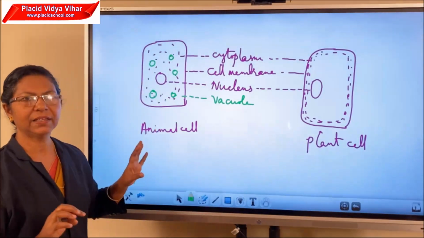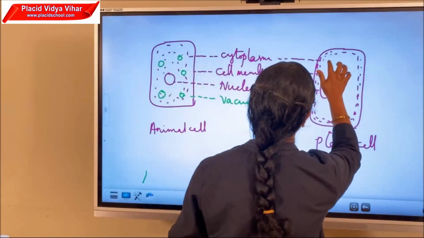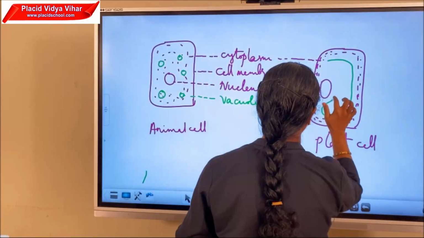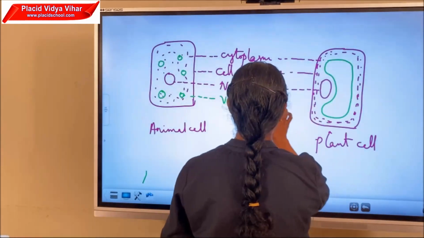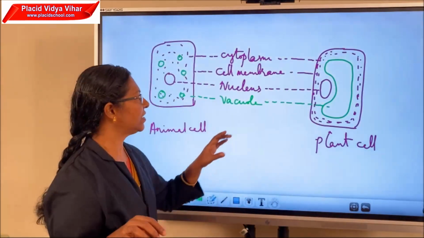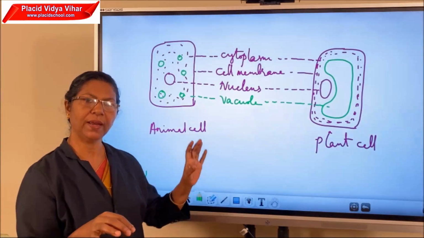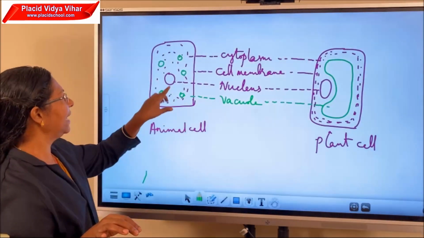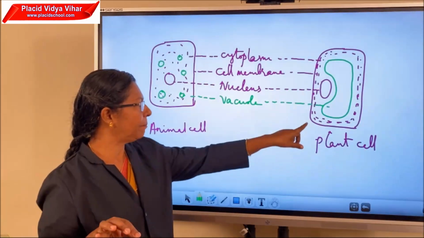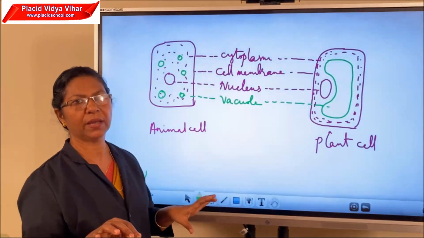In animal cell, the vacuole is small, but in plant cell, we can see a large central vacuole. So that's the difference between animal cell and plant cell. In animal cell, the vacuoles are small in size and many in number. But in plant cell, we can see one big, large central vacuole.